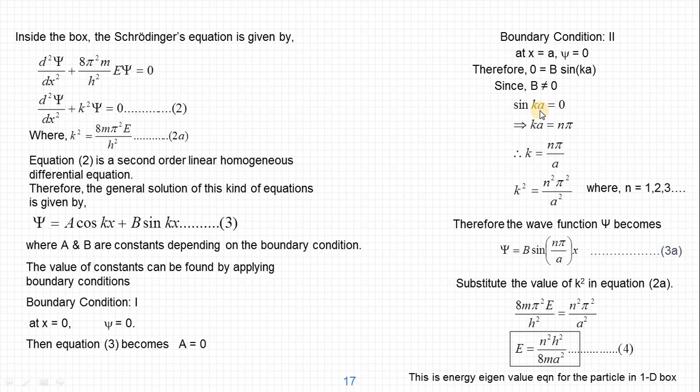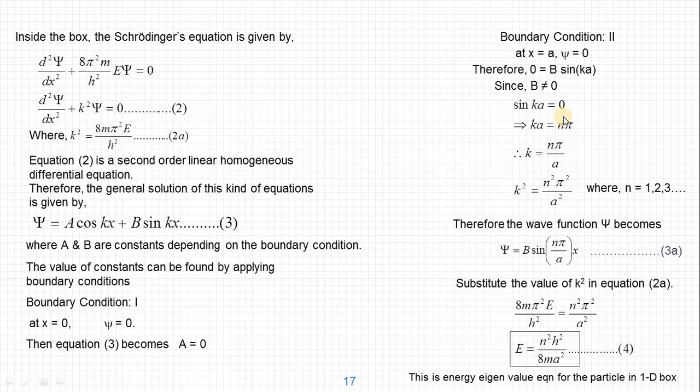Or if ka is 2 pi, 3 pi, 4 pi or n pi, for all values of ka equal to n pi, sin ka is equal to 0. Therefore the value of ka is equal to n pi. N may be 0, 1, 2, 3, 4, anything. For all integer values, ka equal to n pi, sin ka becomes 0.